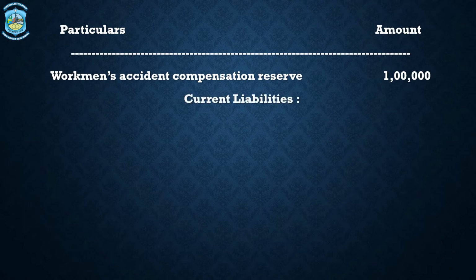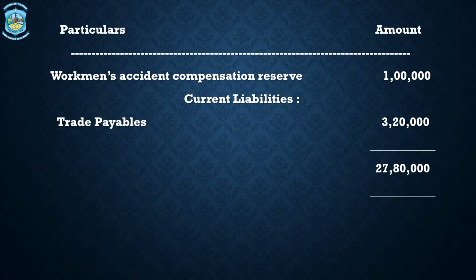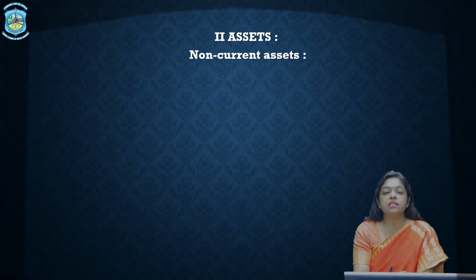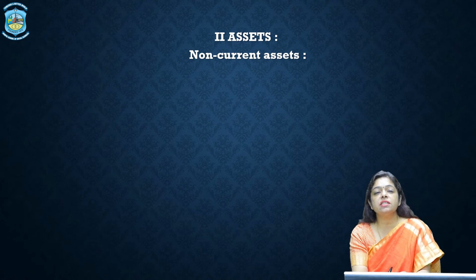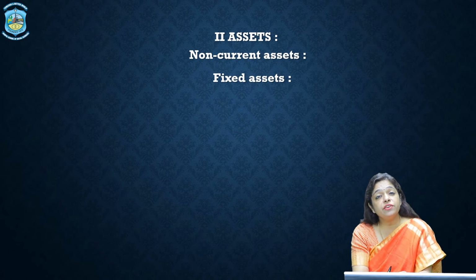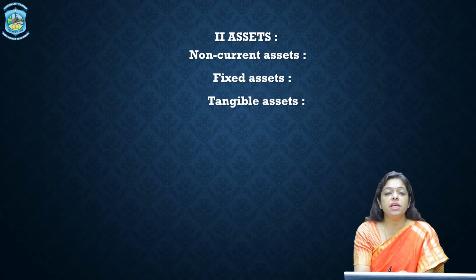Under current liabilities we have trade payables amounting to rupees 3 lakh 20,000. So the liabilities total is 27 lakhs 80,000. Next is the assets. Under assets we have non-current assets. Under non-current assets we have fixed assets. Under fixed assets we have tangible assets.